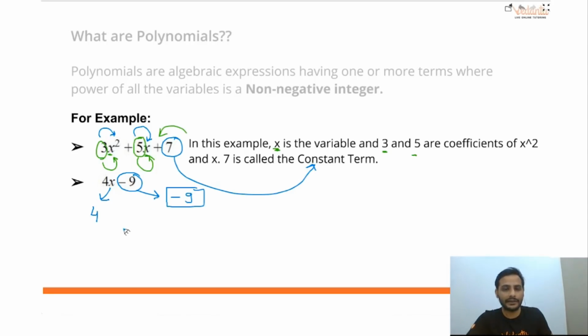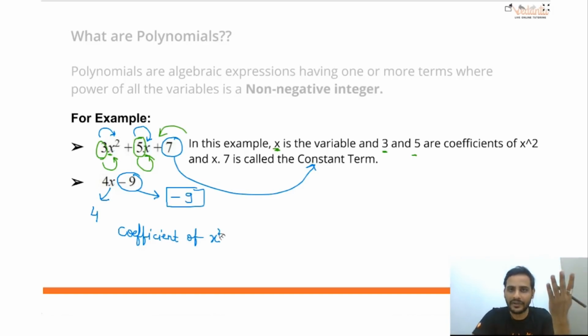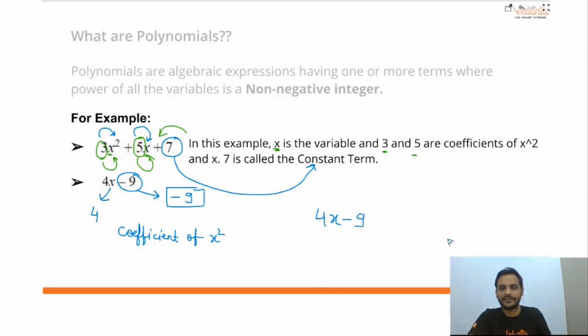In this 4x minus 9, if I ask you, tell me student, what is the coefficient of x square? You say, sir, what are you asking? There is no x square. Why are you asking the power of x square? I'll say, see, I can write 0 into x square. What is the problem there? Whatever other terms of x square are, they are multiplied with 0. So the coefficient of x square in 4x minus 9 will be equal to 0.